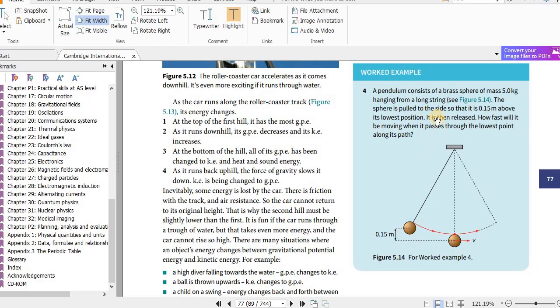You can see that in the diagram. It is then released. How fast will it be moving when it passes through the lowest point along its path? Okay, first we can find the gravitational potential energy here. That will be equal to the kinetic energy here, assuming there is no friction. So the gravitational potential energy here is mgh, and we don't even need to find the gravitational potential energy. We can set the gravitational potential energy here equal to the kinetic energy there. Then you can see mgh equals half mv squared. The m's are there on both sides of the equation, so they cancel out.